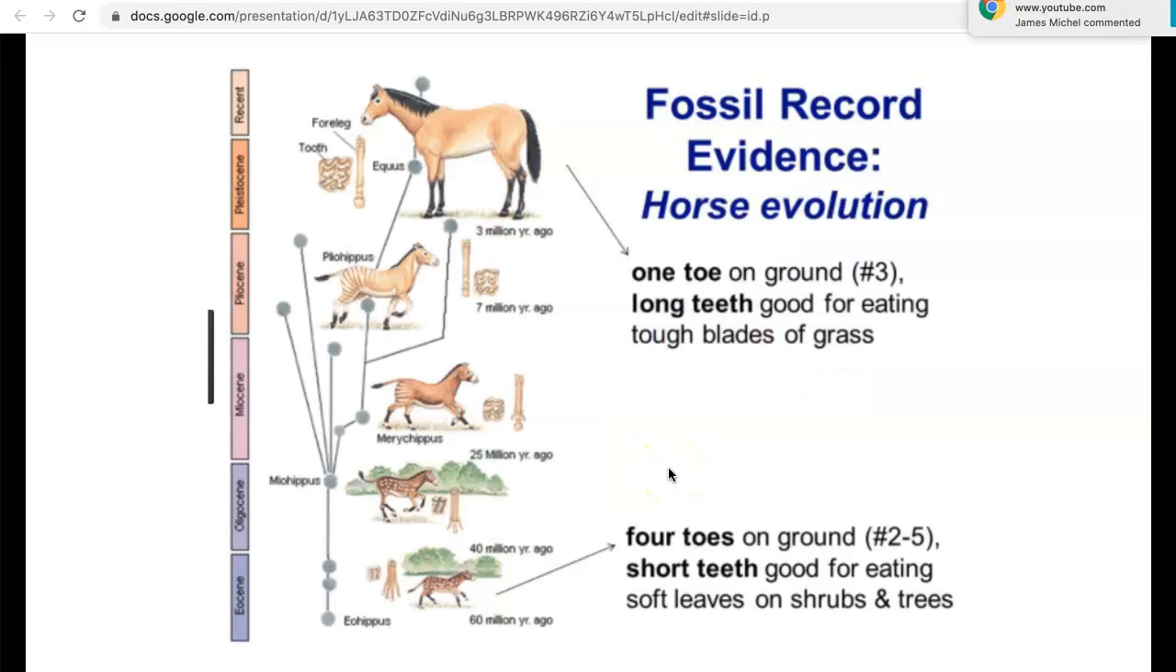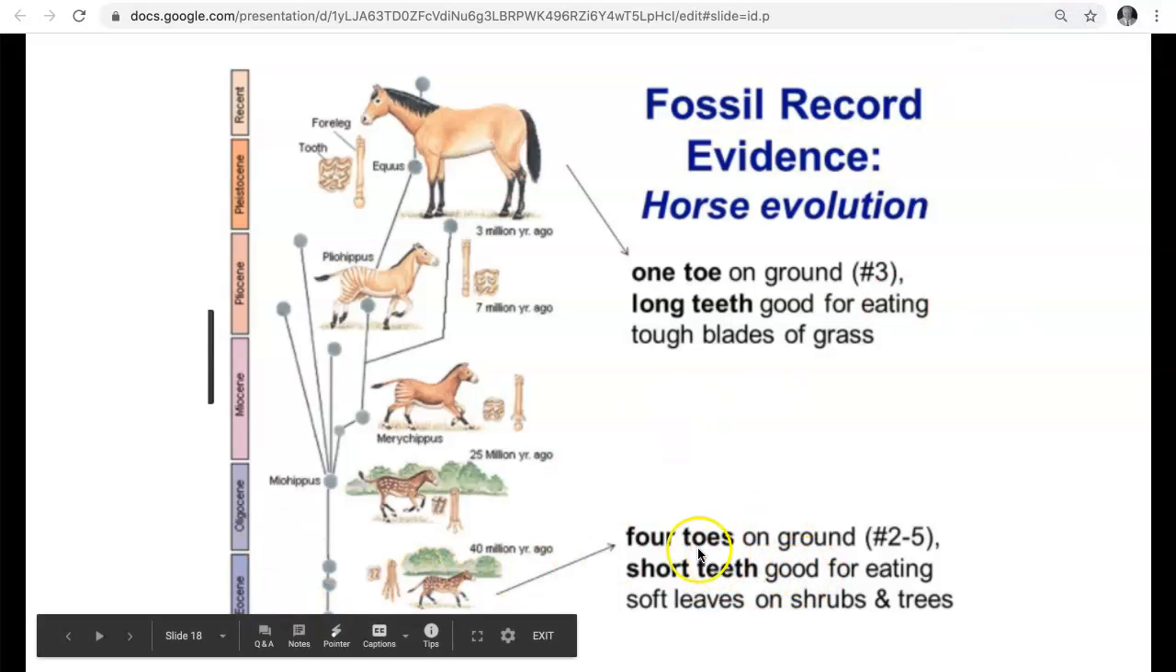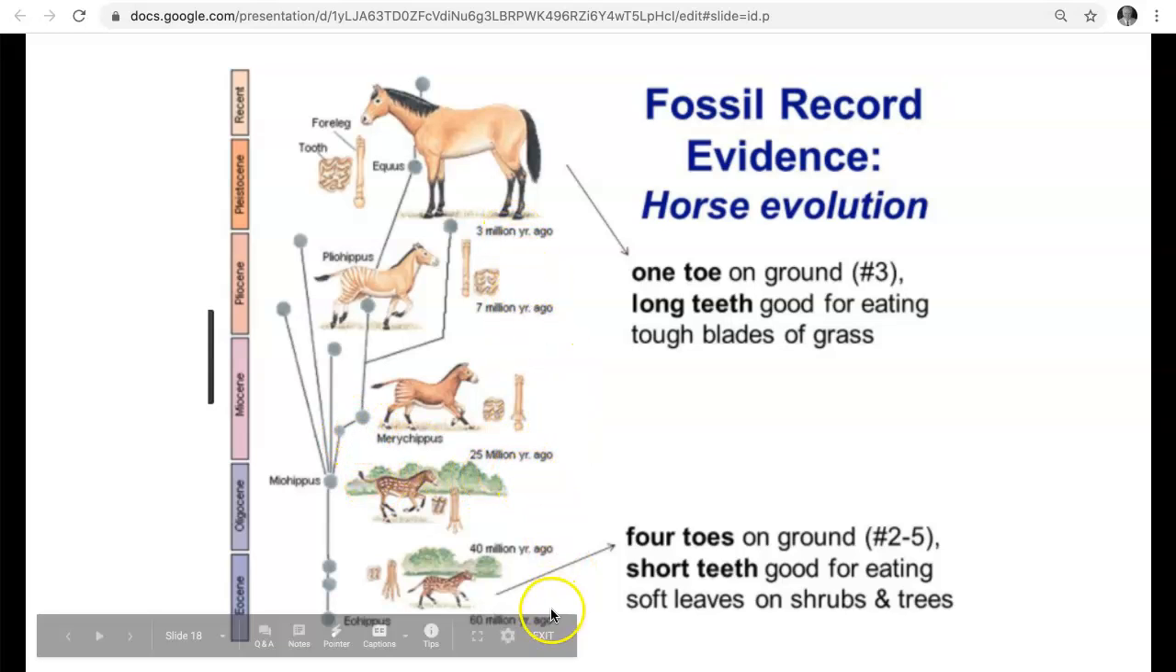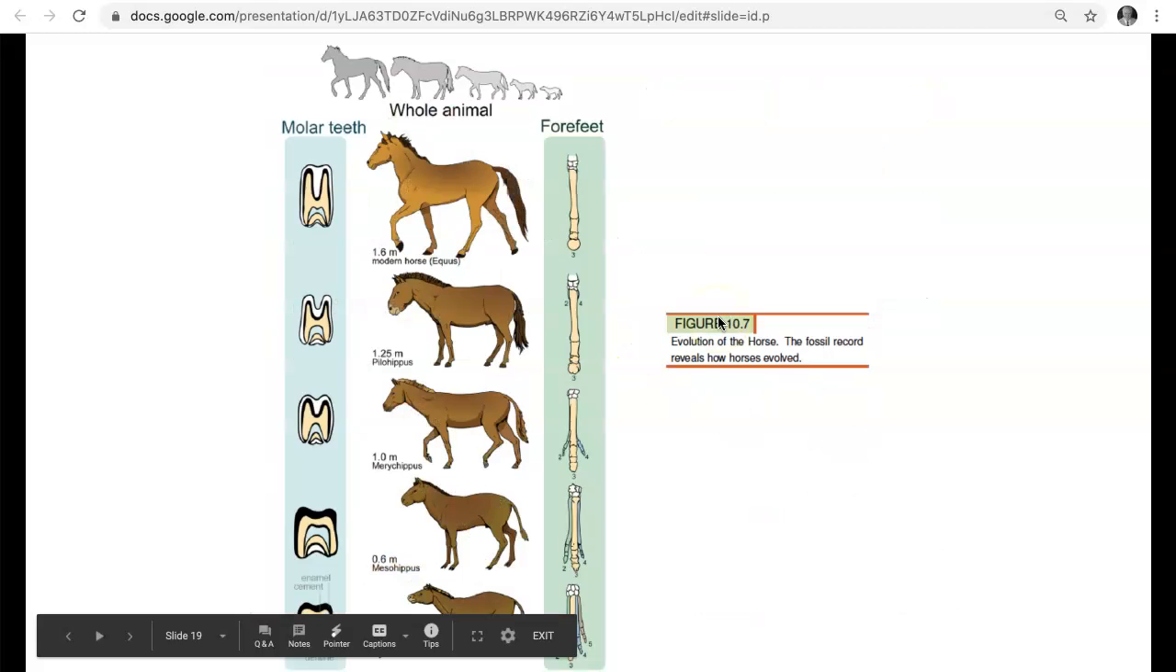Here's a good diagram from your book about the fossil evolution of the horse. Take a look at this, and you'll notice this is 3 million years ago, 7 million years, 25 million years ago, 60 million years ago. The horse was small, much smaller, had 4 toes on the ground. Today, only 1 toe on the ground and much longer teeth.